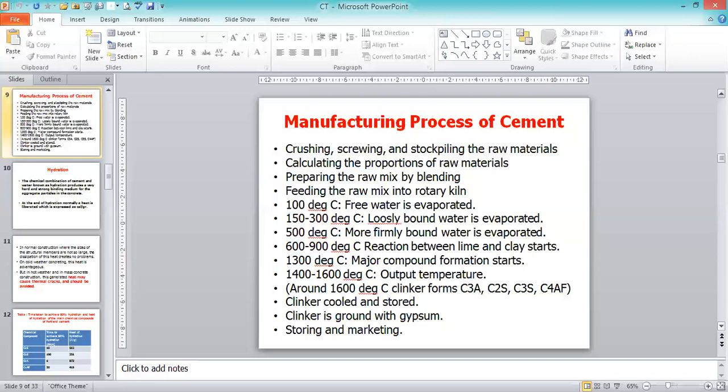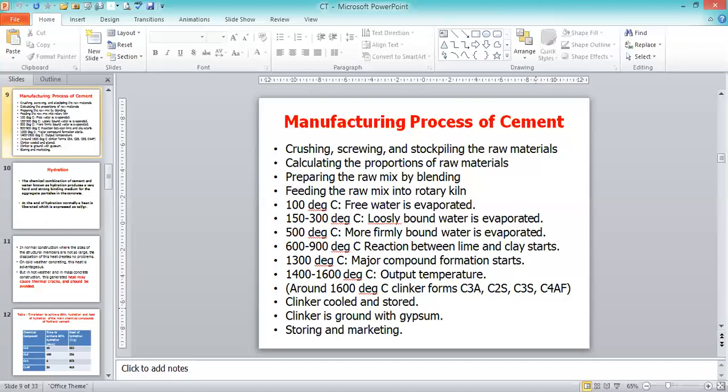Finally, we get the fine powder form, which is called ordinary Portland cement, then storing and marketing. So this is the process for the preparation, or we can say the manufacturing, of the cement. Actually, the manufacturing of cement takes place in two methods. One is the dry process, and the other is called the wet process.